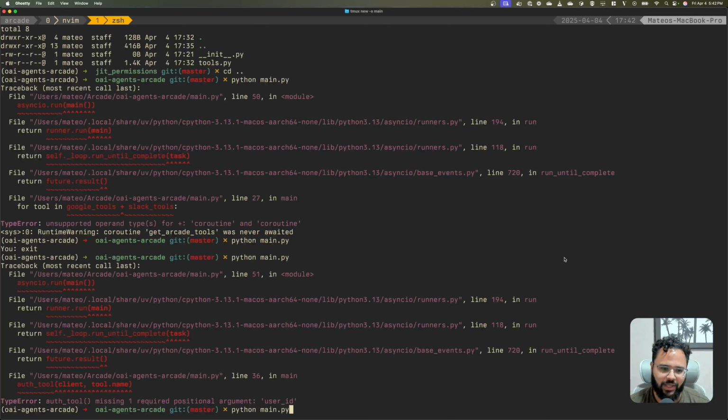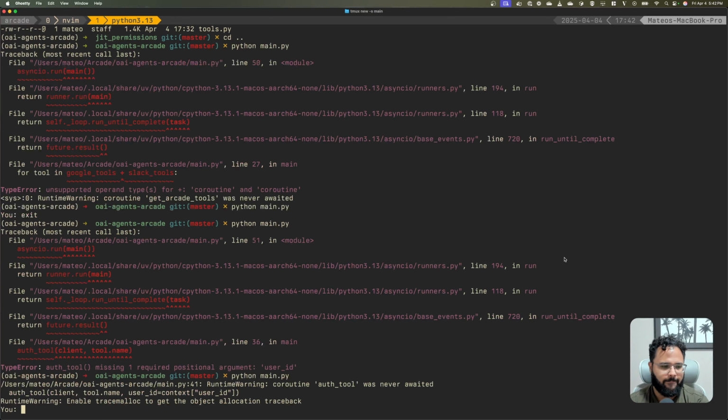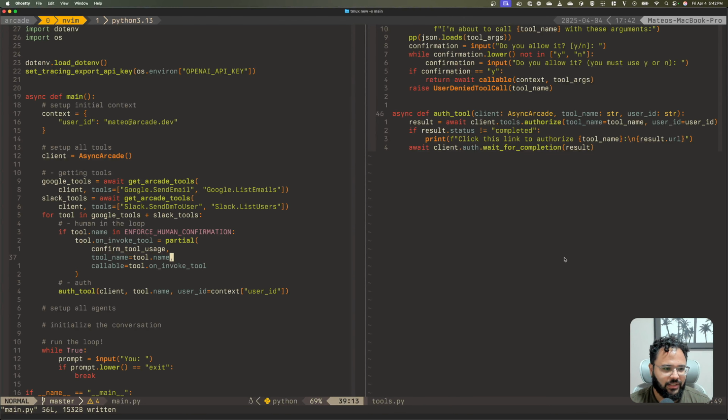Right, so let's try that again. Enable tracemalloc to use allocation. Auth tool was never awaited. Oh my god. Yeah. Async is hard, so let's await this.